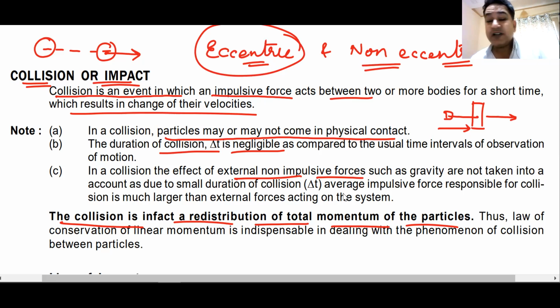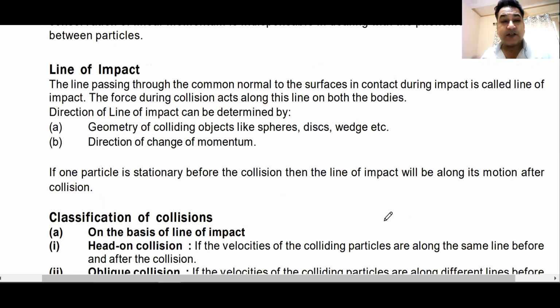What we are doing here is non-eccentric. The body only translates. Do we understand this? In rotational motion, we will see another type of collision, known as eccentric collision, where one body or maybe two bodies will move translationally as well as rotate after collision. That is why that collision becomes very tough to understand. As such, collision is tough to understand.